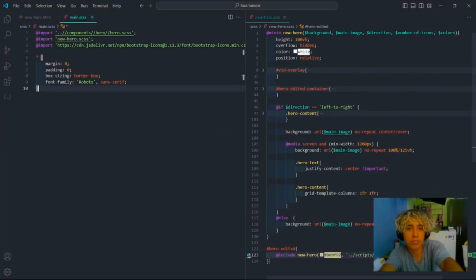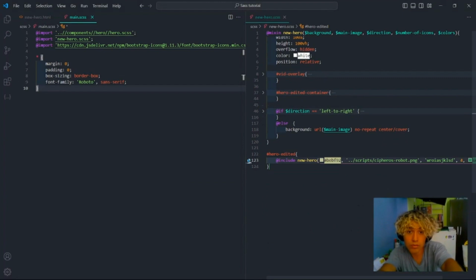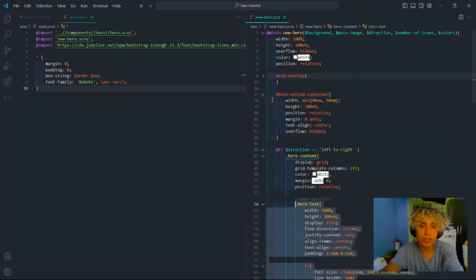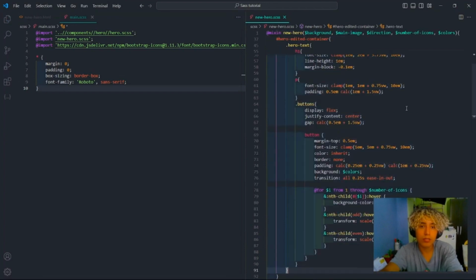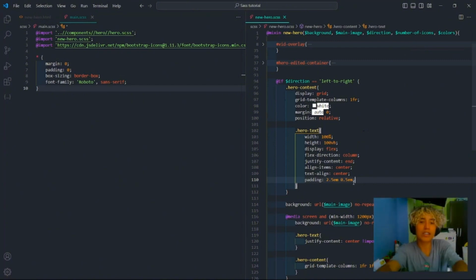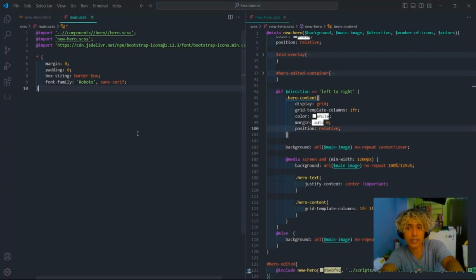Actually, the buttons themselves are independent of the direction. Okay, the decoration of the buttons. Therefore, we're gonna set it also outside. All of this is outside. Now let's set it over here. And we must only keep what is on left to right and center. Okay, the difference will be highlighted on the direction themselves. Therefore, this code block will be kept as well on the center direction.